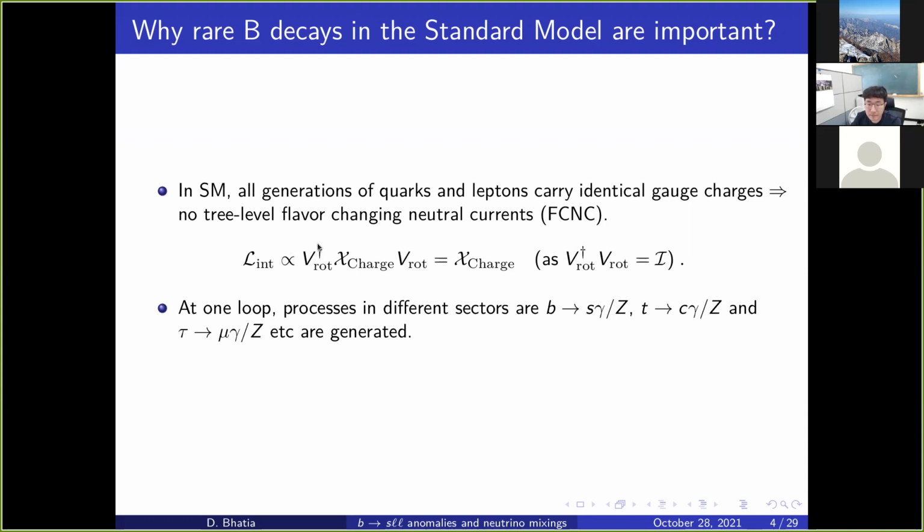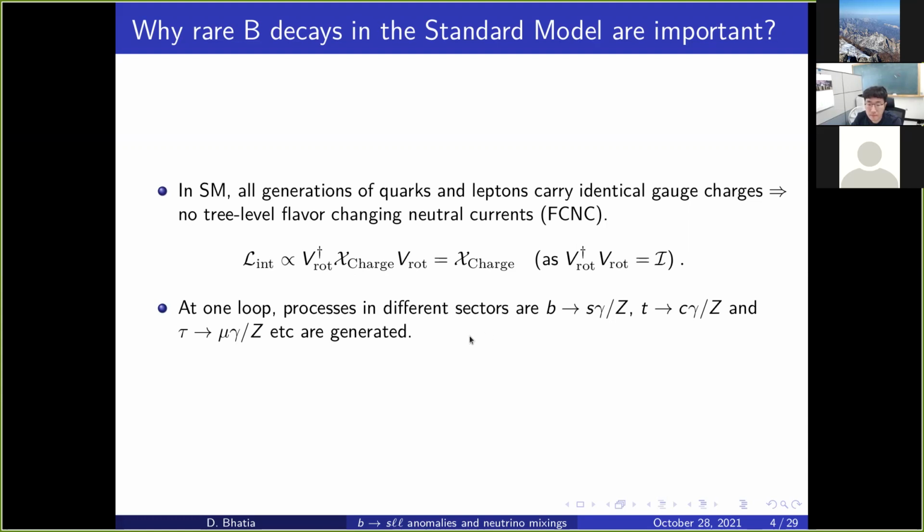Because we know that we will have some mixing matrices, V rotation dagger, V rotation, and there will be these charge matrices which are proportional to identity, and this would just give us V dagger V equal to 1, and it is just the X charge. So we have to go to one-loop processes if we have to look at FCNCs.